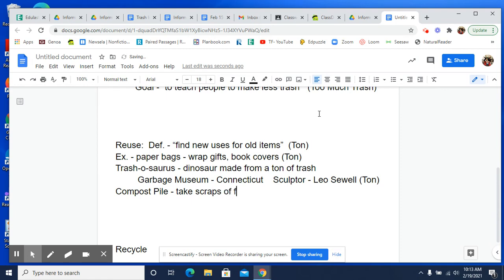Take scraps of food, plants, okay? And then, let's see, the worms and the bugs. Break it down, and it makes fertile soil. Fertile soil, I think you know what this is. It just means that it's good, rich soil. So you can use rich soil or fertile soil, however you want to do it. But that is from Too Much Trash.